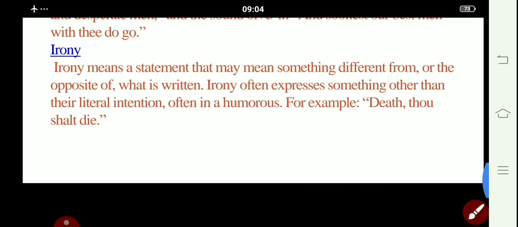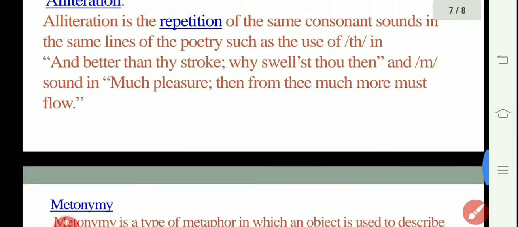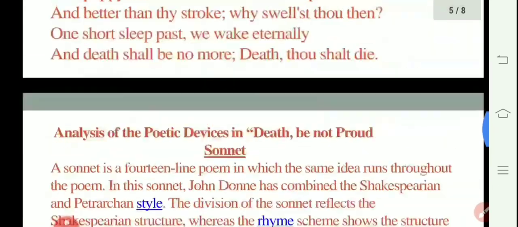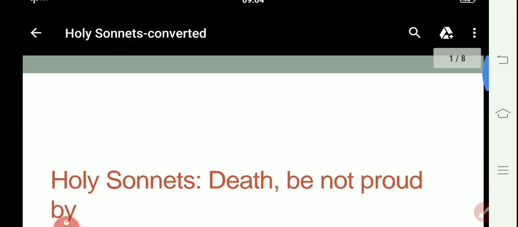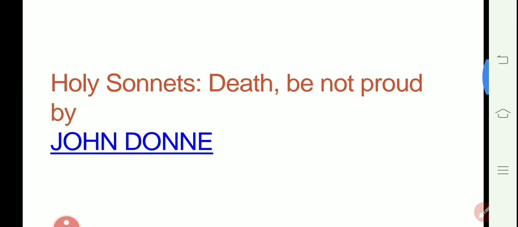So this was all about our particular sonnet, Death Be Not Proud, which is written by John Donne himself, who is a metaphysical poet. So I hope you got to know how he personified death, or by using the metaphor, death in this particular sonnet, he challenges or confronts death.